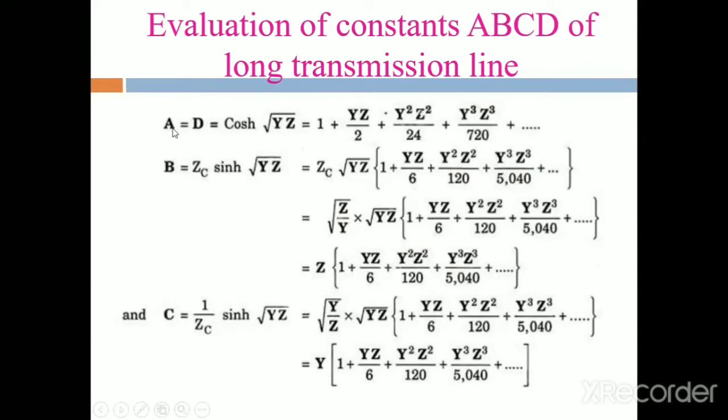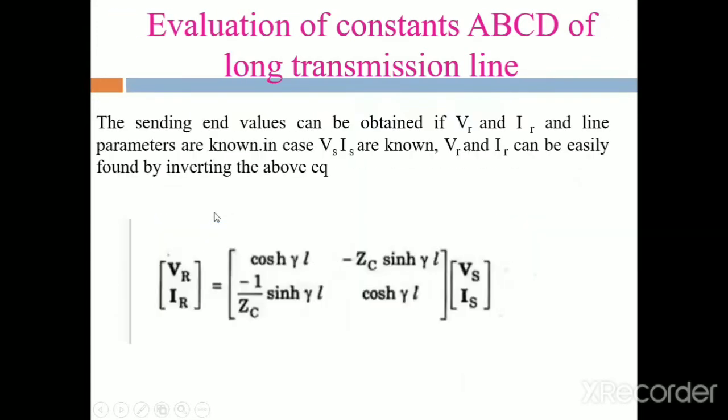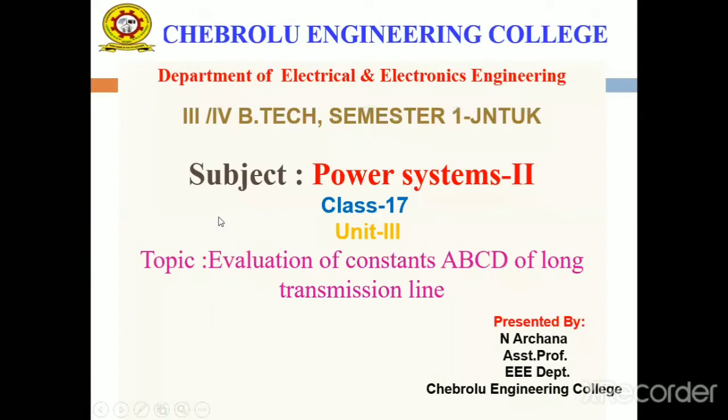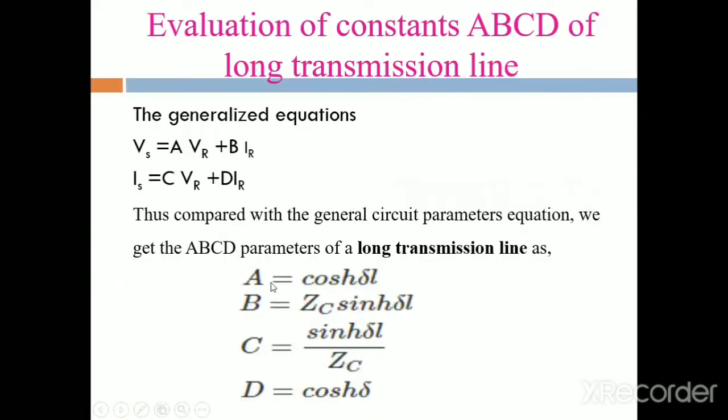We already derived the A, B, C, D parameters in the case of a long transmission line. These long transmission line ABCD parameters are calculated by comparing the general equations. What is the formula for A? A is equal to cosh delta L.